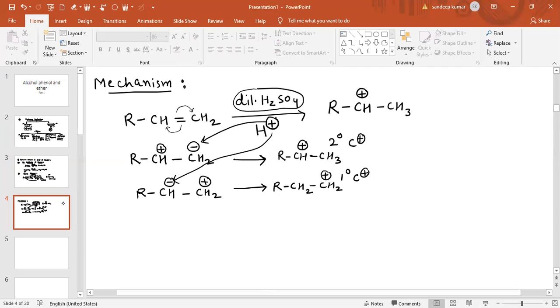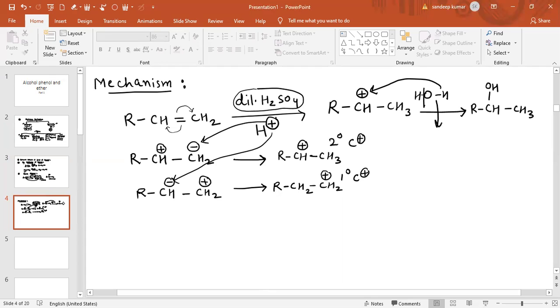Now on hydrolysis, in presence of water, this OH minus will attack on this carbon, and the product obtained is RCH, OH and CH3. So this is basically the product obtained after the mechanism.